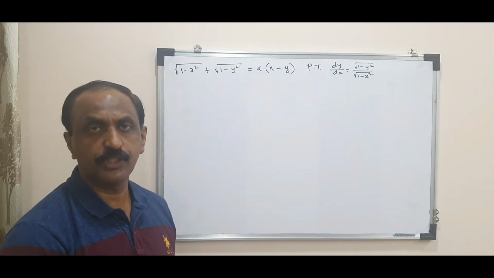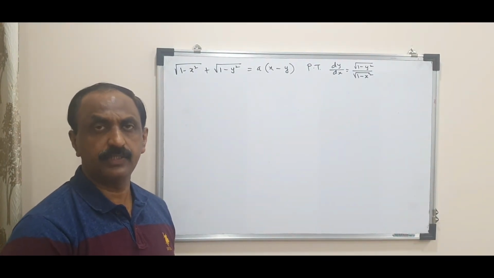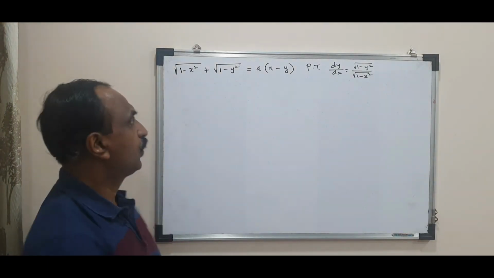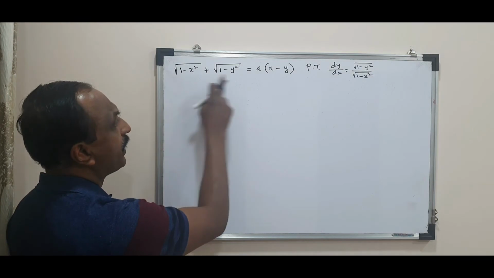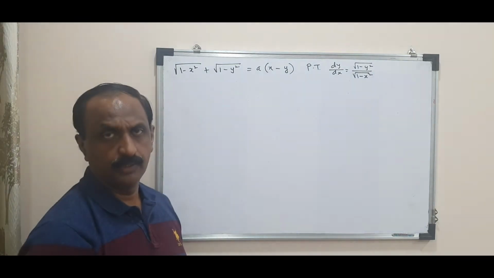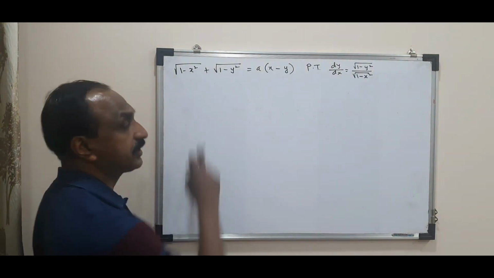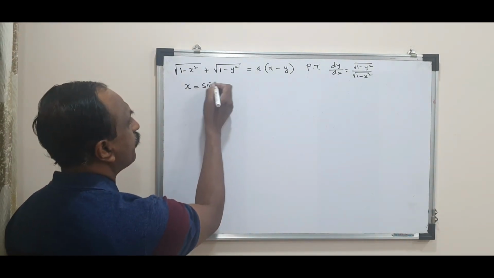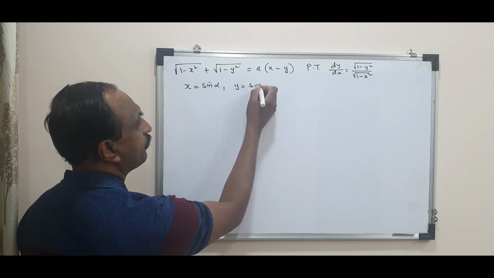This is a special problem where we use a different technique to simplify it. If you look at the function, you can see that there is root of 1 minus x square, root of 1 minus y square. And we can simplify this if x is sin alpha, if I replace x by sin alpha and y by sin beta.